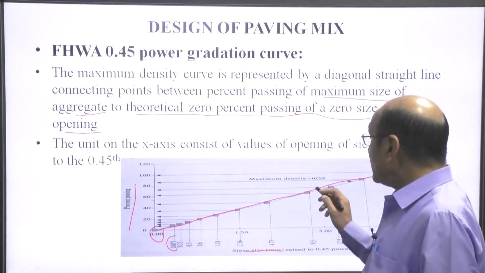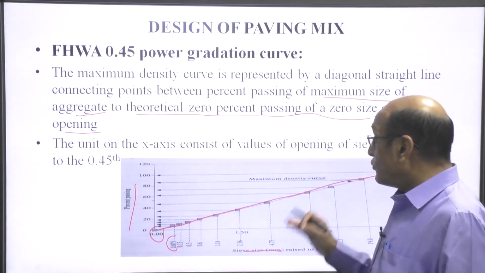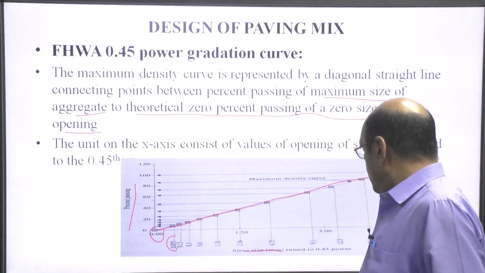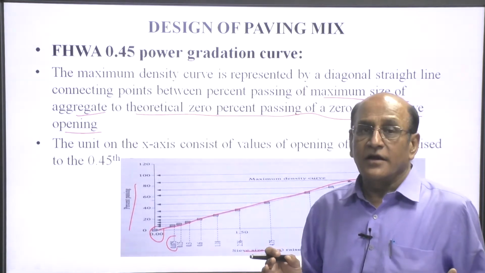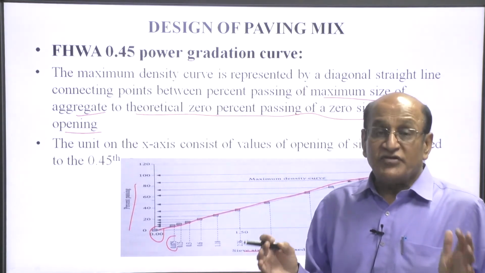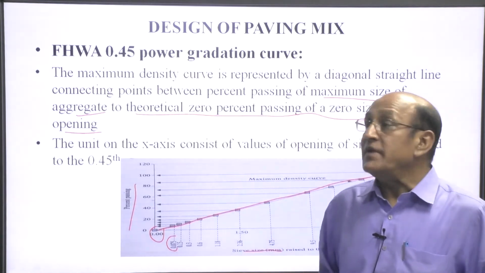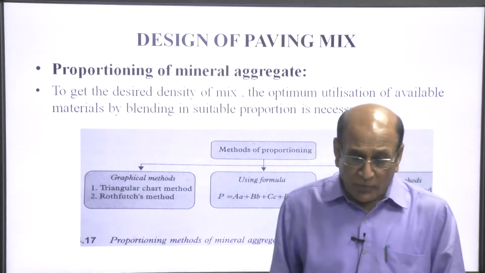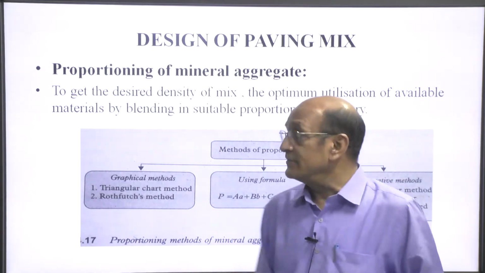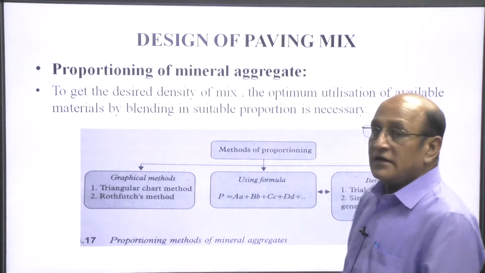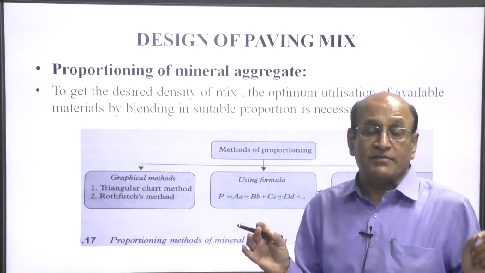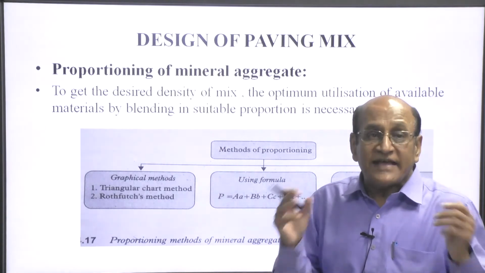By this way we can calculate the quantity or proportion which will finally give the maximum density. These are the different methods to get the maximum density of the mixed aggregate.